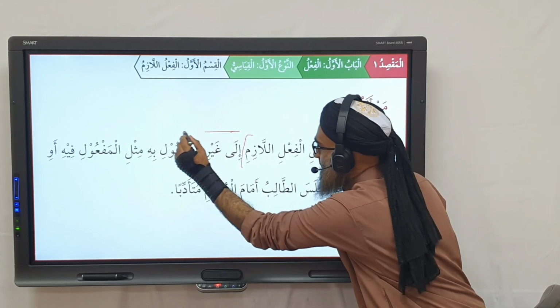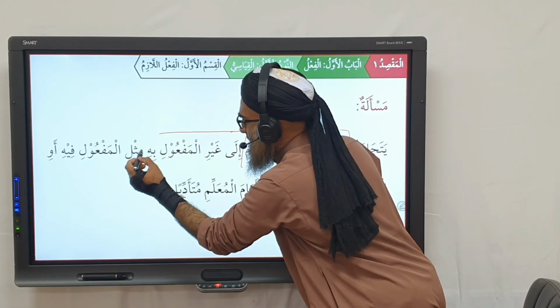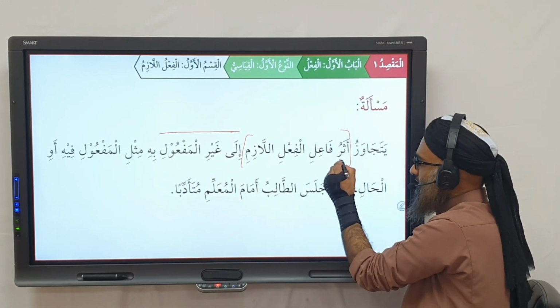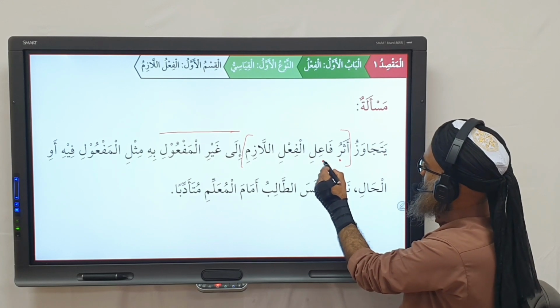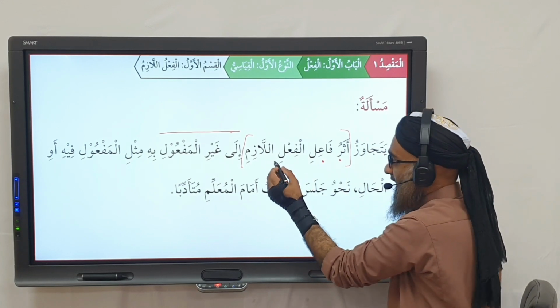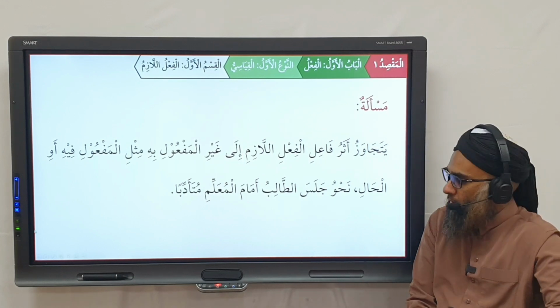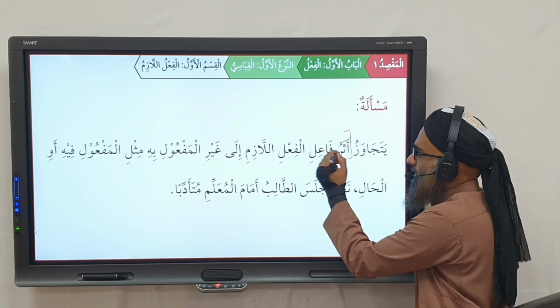إلى غير مفعول به. Okay? So, there should be a comma here. Should be a comma. Or it can leave it here. So, the effect of the fa'il, the effect of the fa'il. So we're saying here that the effect, so this is the fa'il here.